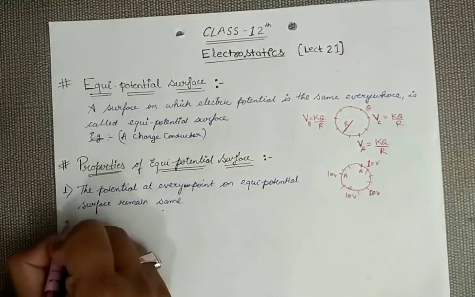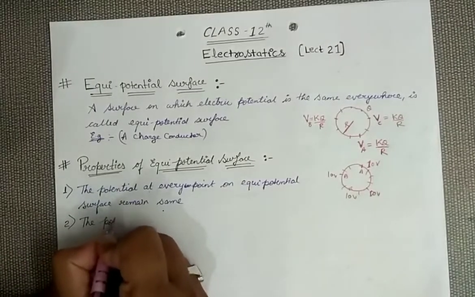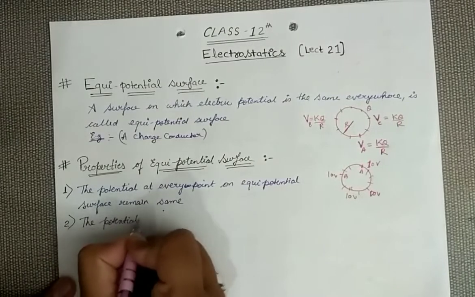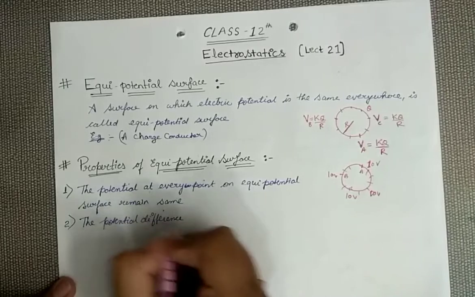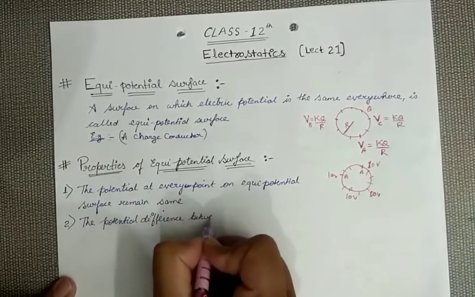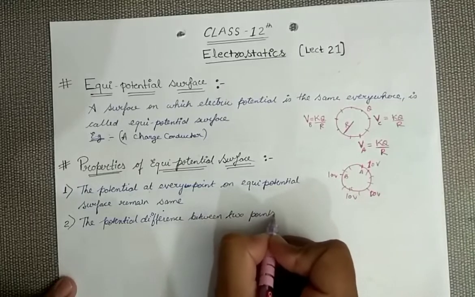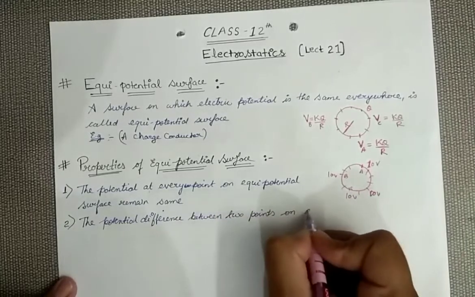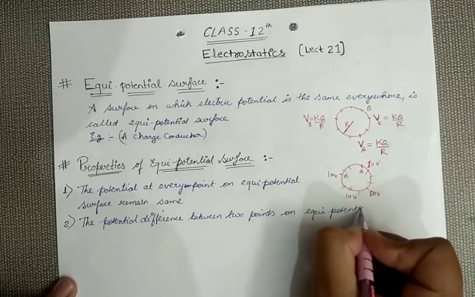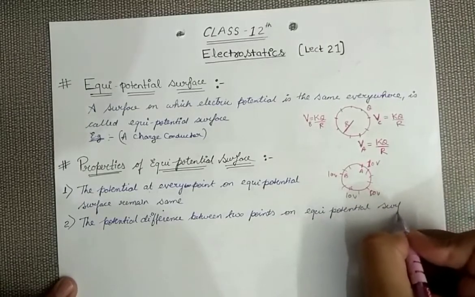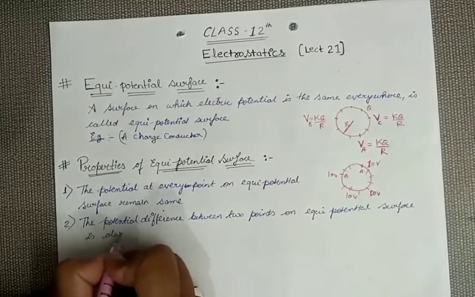So moving to the second point. Now this is a very important point. The second one is that the potential difference between 2 points on an equipotential surface is always 0.